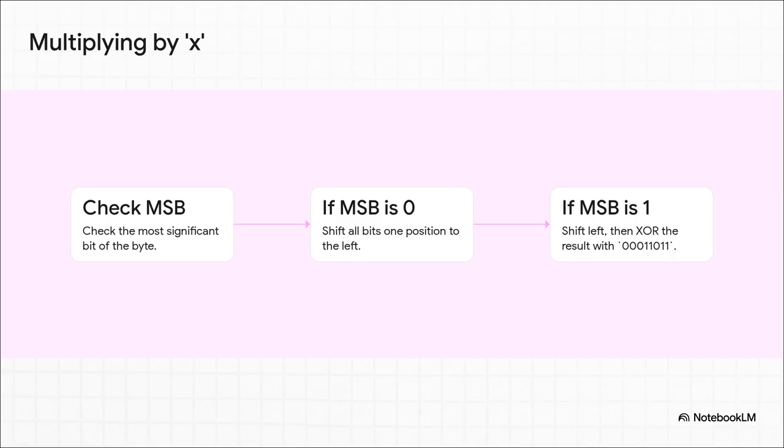And here it is. You just check the very first bit. If it's a 0, you just shift all the bits one position to the left. If it's a 1, you do the same shift, but then you XOR the result with a special constant. And that constant, that 00011011, it comes directly from our AES rulebook polynomial. So any multiplication, no matter how complex it seems, is just a series of these simple shifts and XORs.